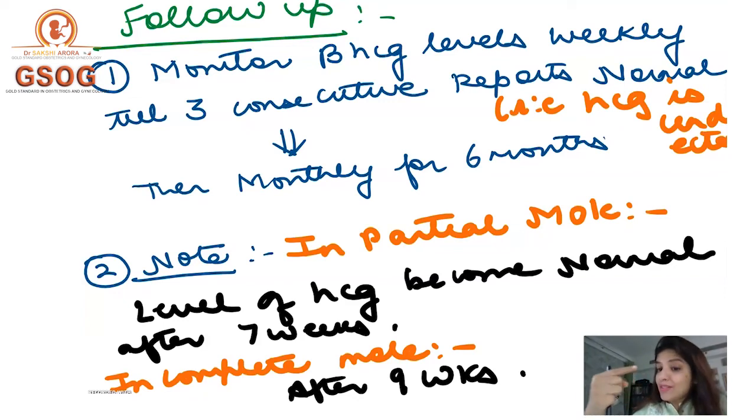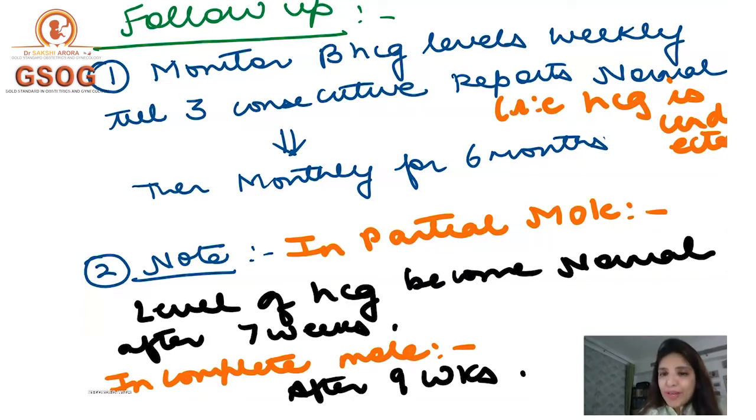And if her HCG levels increase, I will not be able to know whether her HCG has increased because of pregnancy or because the molar pregnancy has changed into gestational trophoblastic neoplasia, right? That is why for 6 months after treating a molar pregnancy, pregnancy is contraindicated. That's a very, very important point.